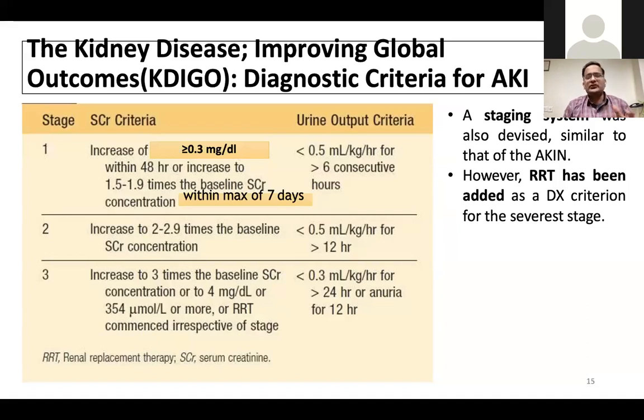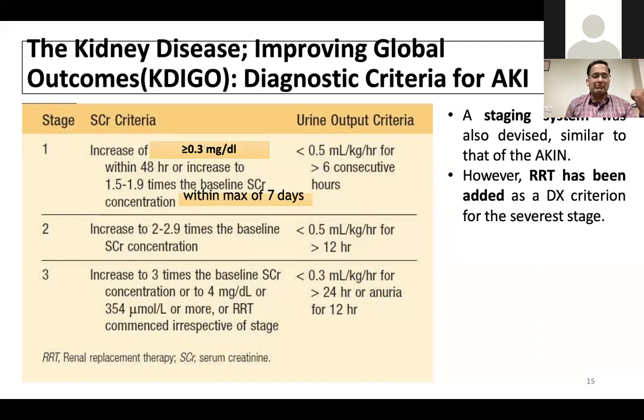divides the acute kidney injury into stage 1, 2, and 3 based on the increase of serum creatinine from the baseline of more than 0.3 milligrams or rising 1.5 to 1.9 times from the baseline, within 48 hours prior to. So the important fallacy of this KDIGO is we should have a baseline creatinine to tell if the patient is having AKI or CKD.